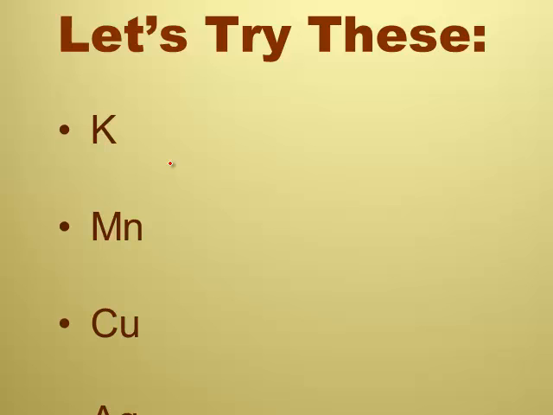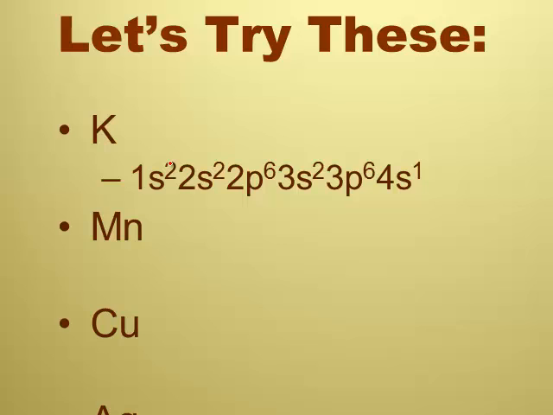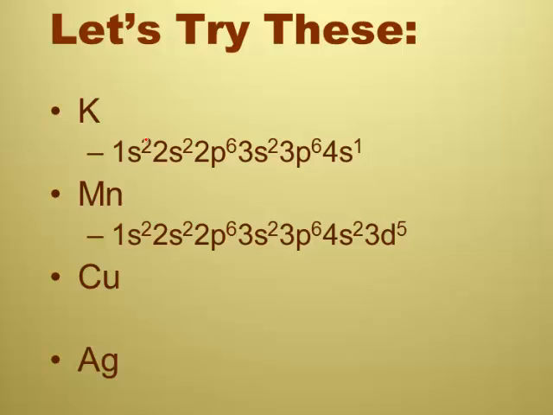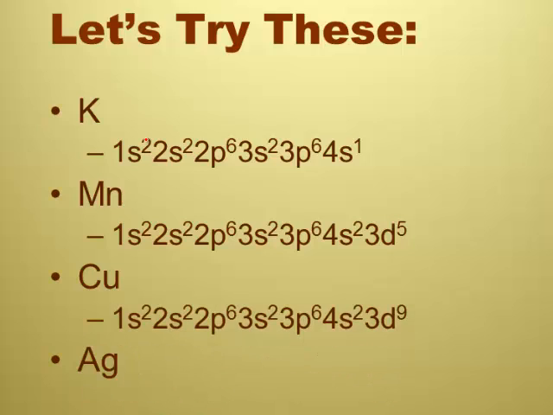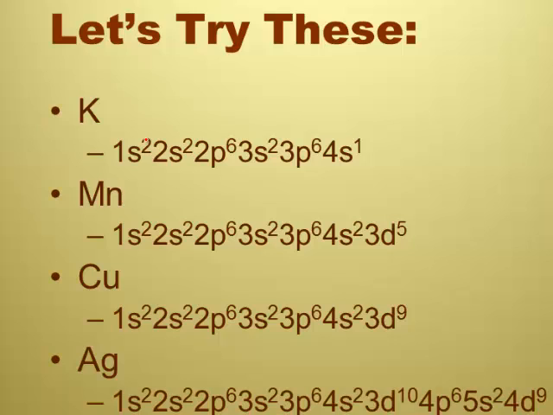Press pause. Potassium is 1s2, 2s2, 2p6, 3s2, 3p6, 4s1. Manganese is 1s2, 2s2, 2p6, 3s2, 3p6, 4s2, 3d5. Yes, they have to be in that order. Copper is 1s2, 2s2, 2p6, 3s2, 3p6, 4s2, and 3d9. And they have to look like that, superscripts for the number of electrons.